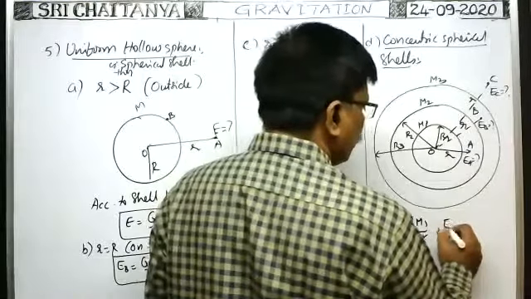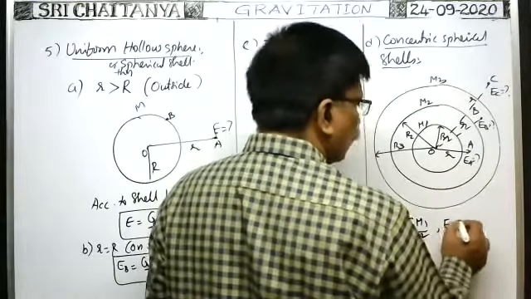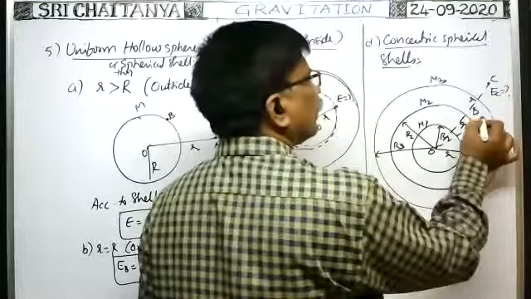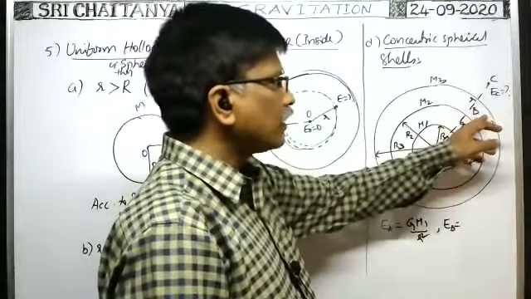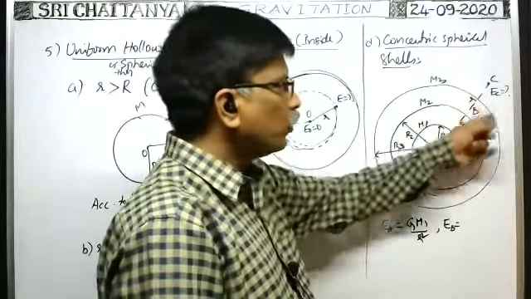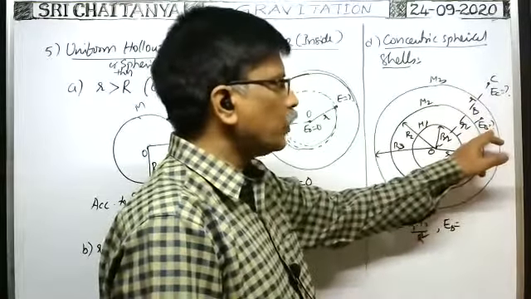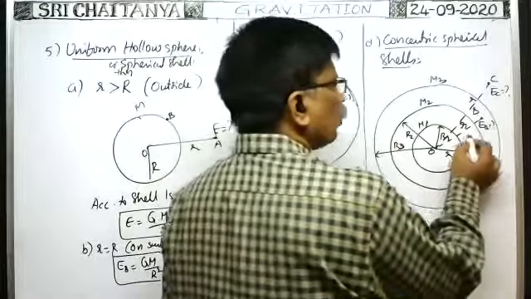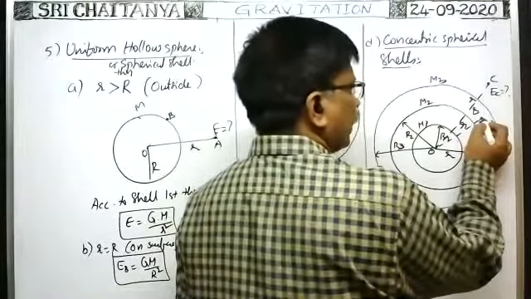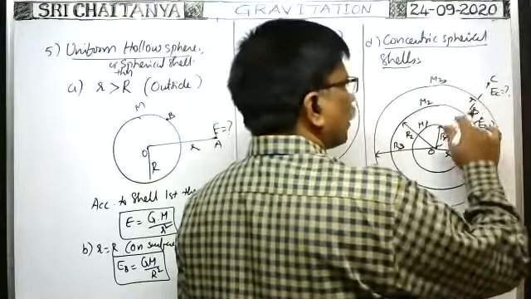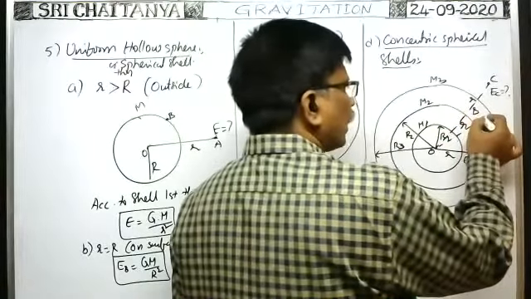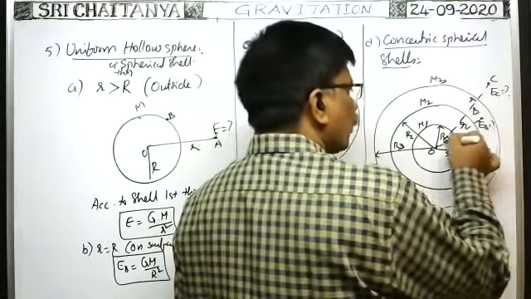Next, what about EB? At this point, what is the intensity of gravitational field? The point lies inside the third sphere. That's why due to the third spherical shell, no intensity at this point. Only due to the first two spherical shells is there intensity of gravitational field. At any point outside a spherical shell, the intensity of gravitational field due to that shell is always towards the center.